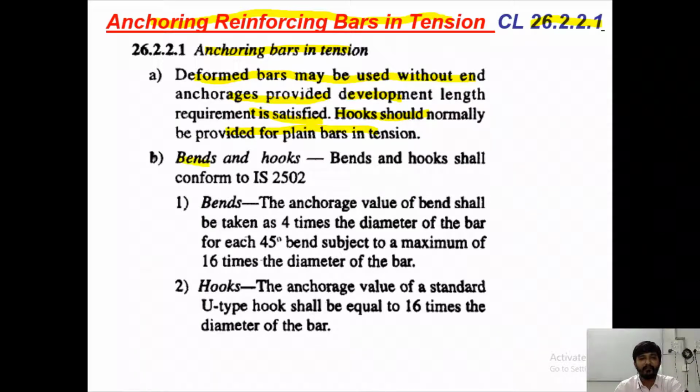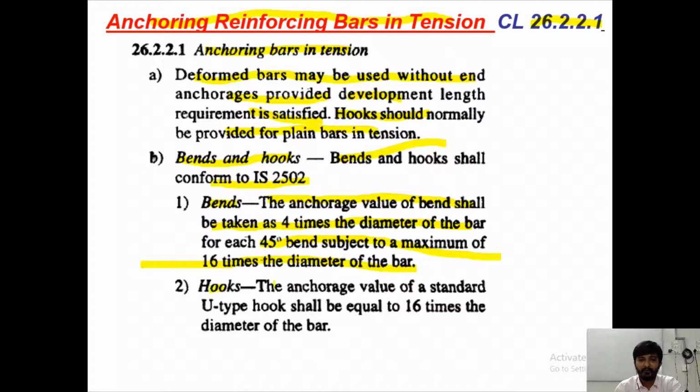Then next is regarding bends and hooks. Bends and hooks shall conform to IS 2502. For bends, the anchorage value shall be taken as 4 times the diameter of the bar for each 45-degree bend, subjected to a maximum of 16 times the diameter of the bar, which we have seen.